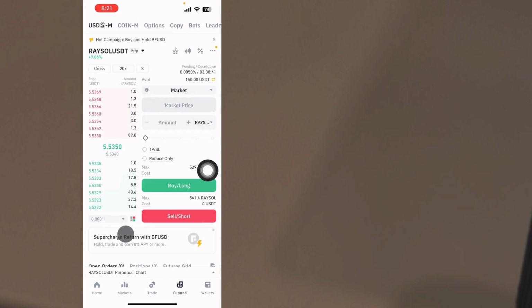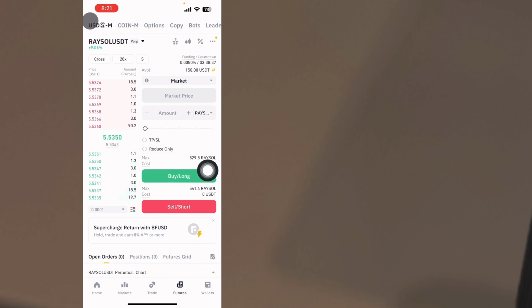There is something that I want to share with you here. For any token, I'm using all the money here to trade the token, but I'll also set my stop loss and take profit. I'll explain that in the video for you. We also have 20x, meaning 20 times 150.